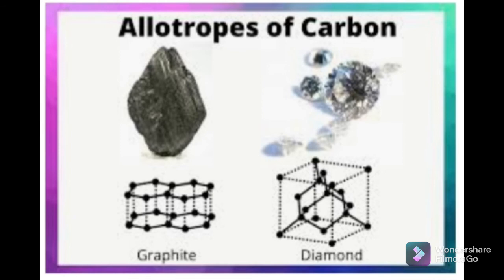So what are the allotropes of carbon which are present in our surroundings? These are diamond, graphite, coal, wood, coke, gas carbon, animal charcoal, lamp black. These are different allotropes of carbon. We will study them one by one in detail. But what are the reasons for this allotropy? Why are these allotropes formed?